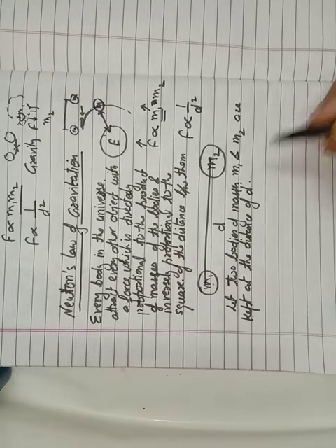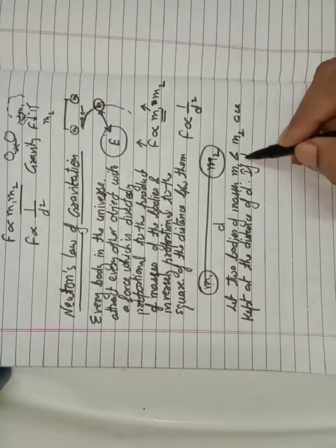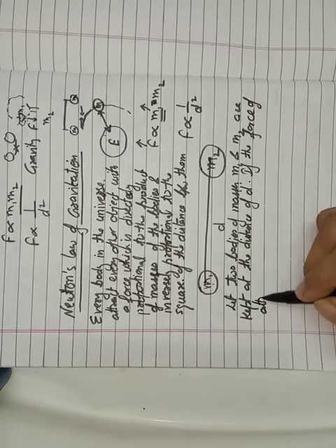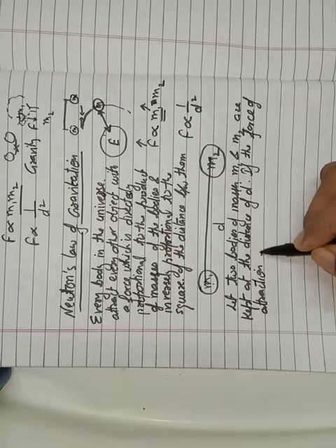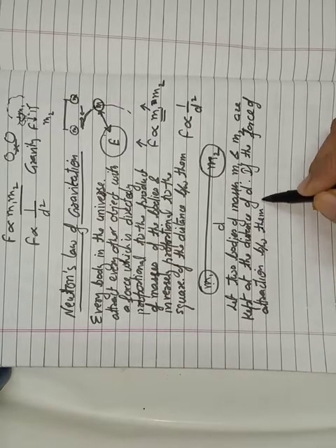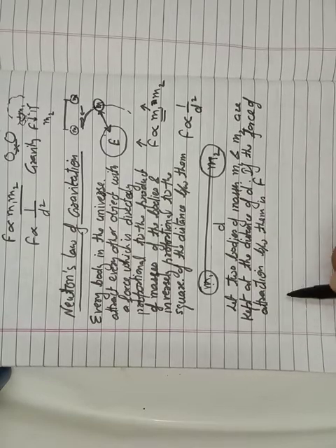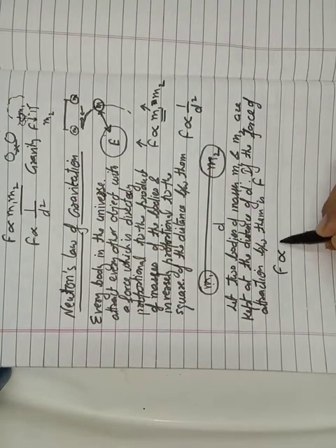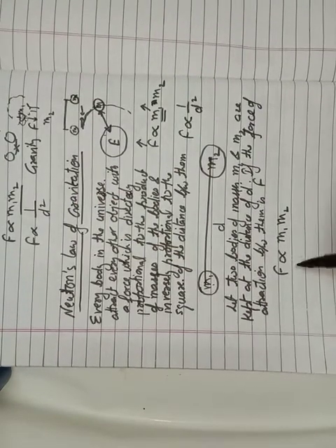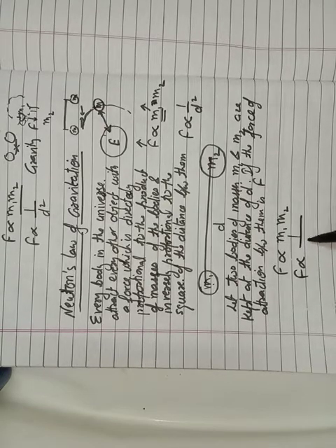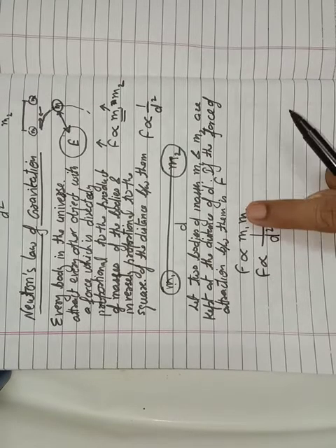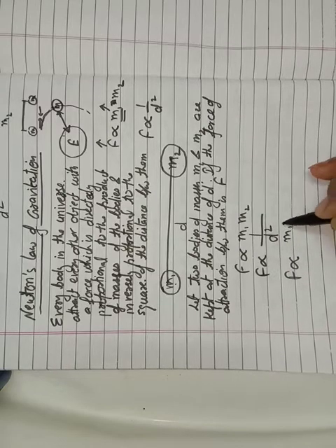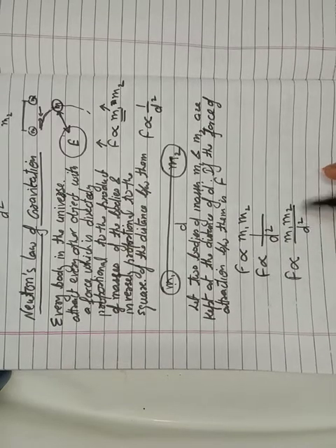If the force of attraction between them is F, then according to Newton's law of gravitation, this F is directly proportional to m1 and m2 and inversely proportional to the square of the distance between them. Or by combining these two, we find that F is directly proportional to m1 m2 upon d square.